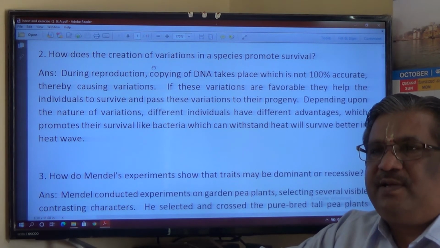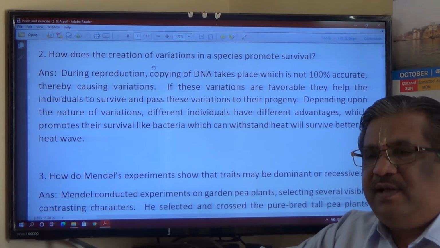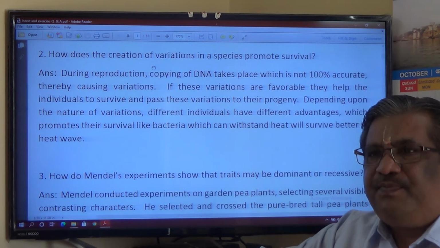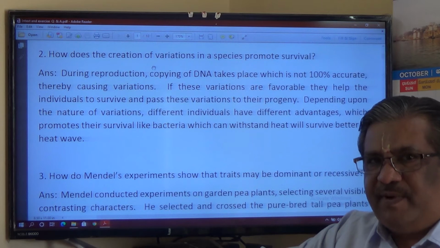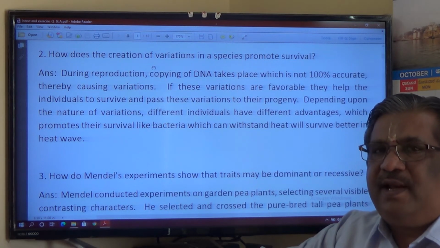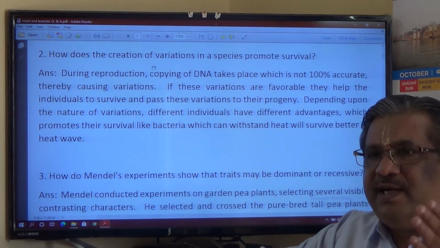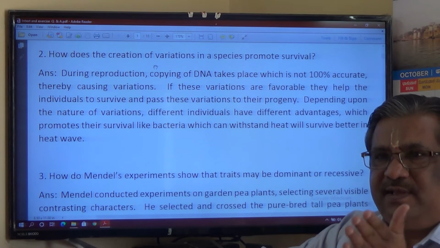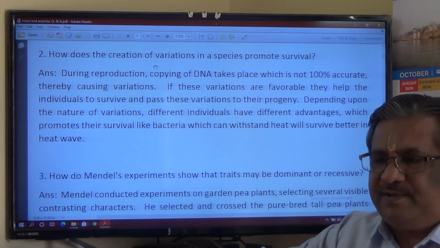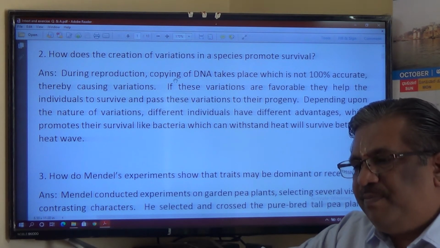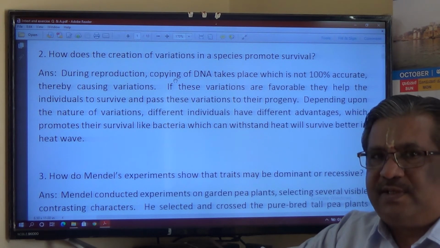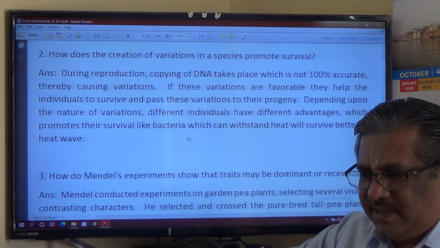If the variations are favorable to make the organism sustain harsh environmental conditions, then that will survive and it will propagate that trait to further offspring. So variations will help the species to promote survival. This is how you can write the answer.